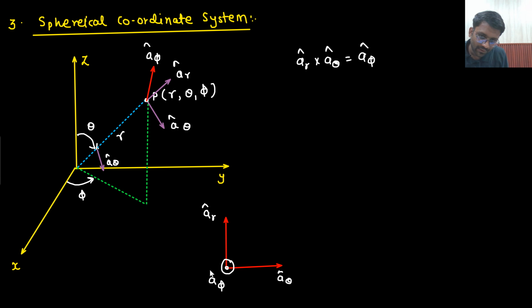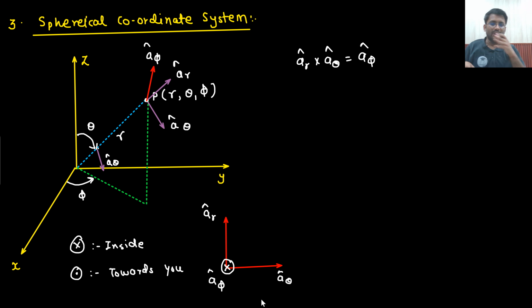Is that clear to you? A phi means that it is going inside, no? So inside is shown by a cross, and coming towards you is shown by a dot. I hope you know this thing. Going inside is shown by cross. So a phi is going inside. Why is that? So you can understand: a rho, a theta, and a phi inside. So rho cross theta is phi.